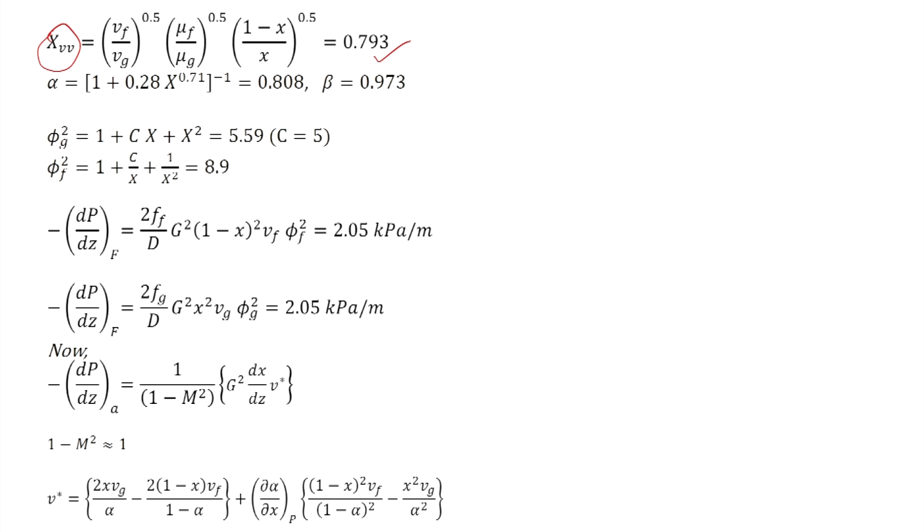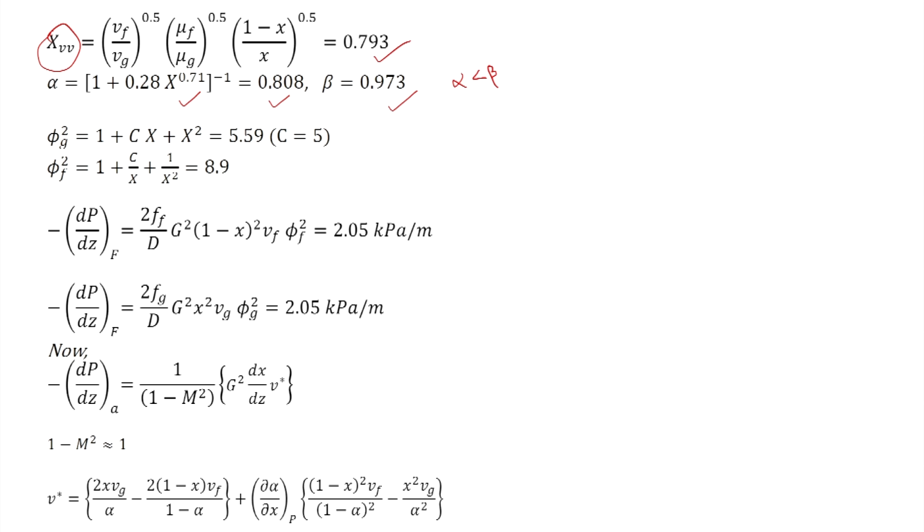For void fraction, we can use Lockhart-Martinelli graphs but here we are using the correlation given by Butterworth. In this we substitute the value of the Martinelli parameter and we get alpha equal to 0.808 and beta is obtained as 0.973, and we can check here that alpha is less than beta as expected.